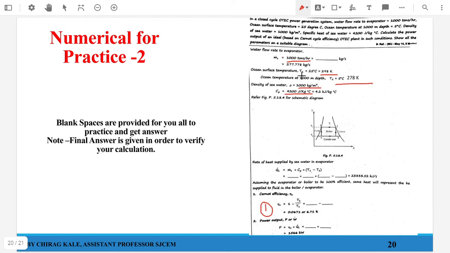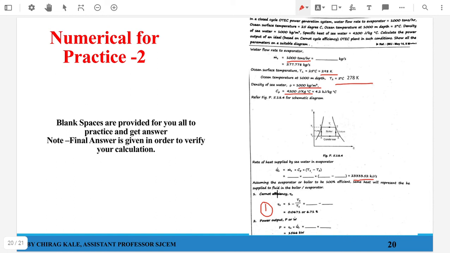M dot is given, we have to convert it into kg per second. This is again a step where generally a student tends to make a mistake, like they directly take it in tons per hour and you end up with some different answer altogether. Cp value is 4200. Delta T is nothing but this minus this, whatever temperature you are getting, and you end up getting Q as this value.